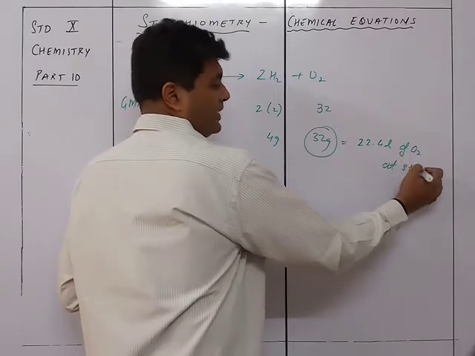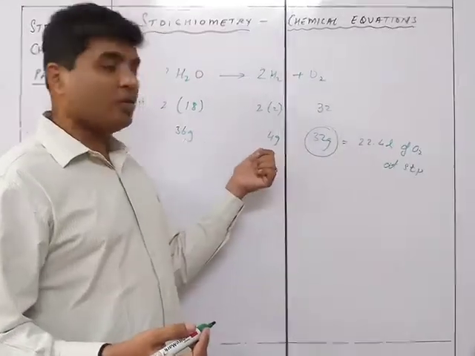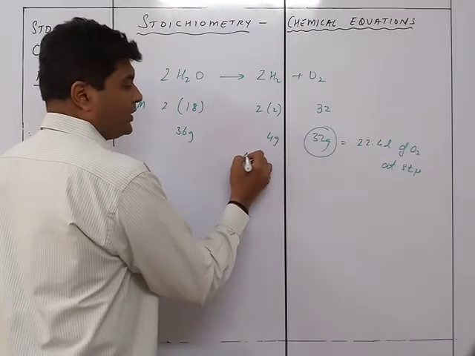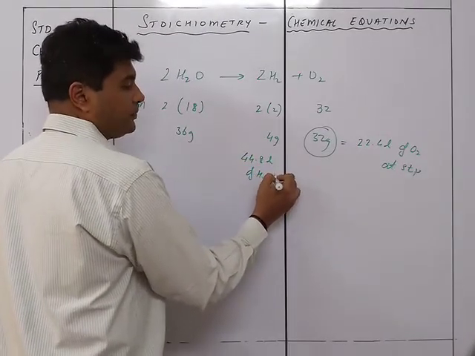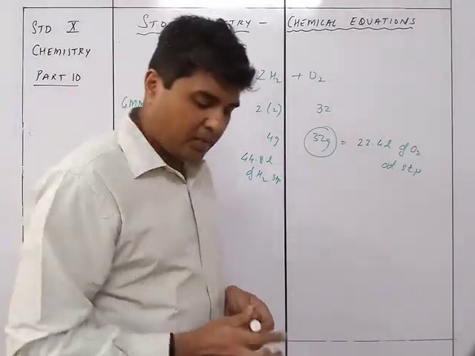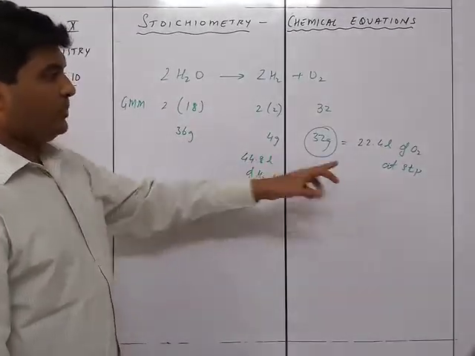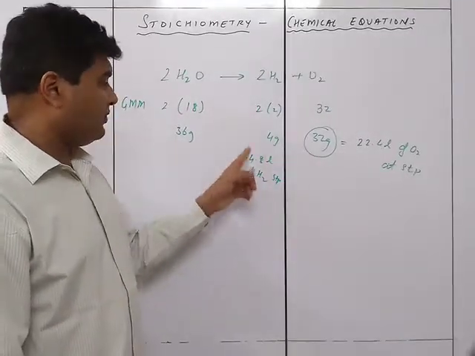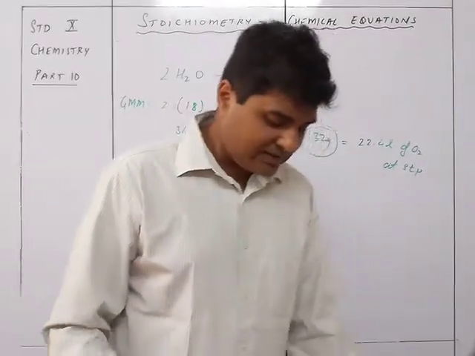If you ask about hydrogen, then also the same thing. Here we know that 2 grams is equal to 22.4 liters, so there will be 44.8 liters of H2 formed at STP. Right, this is liquid, so we are not going to say anything about it. So we can see that 36 grams of water will give me 22.4 liters of oxygen at STP, and it will give me 44.8 liters of hydrogen at STP.